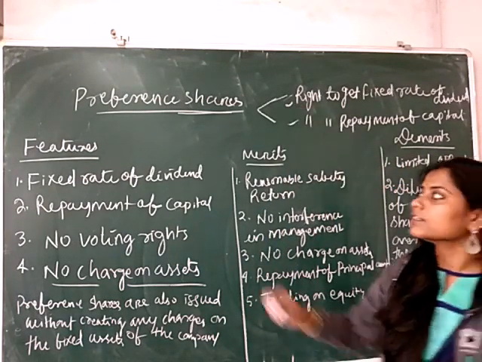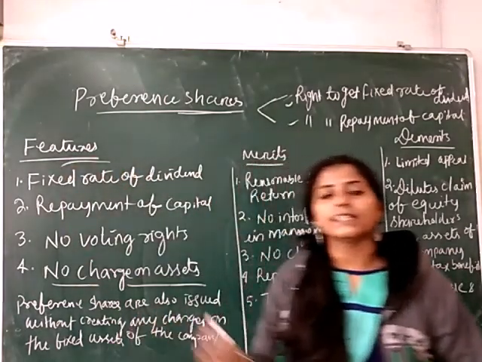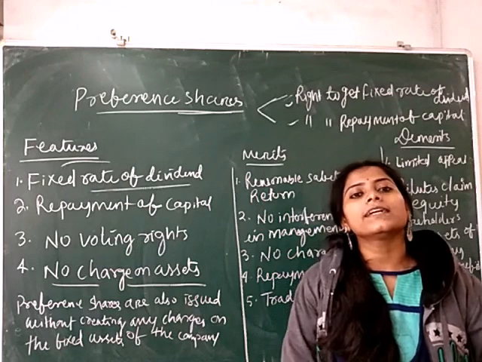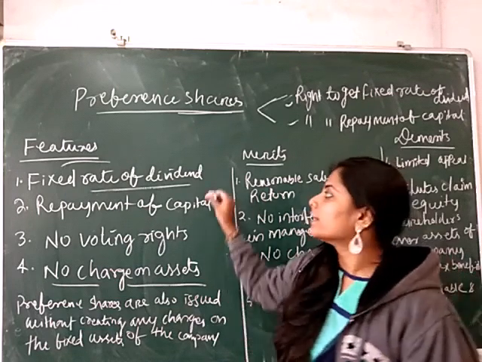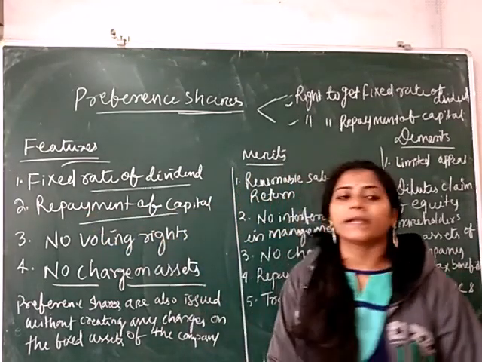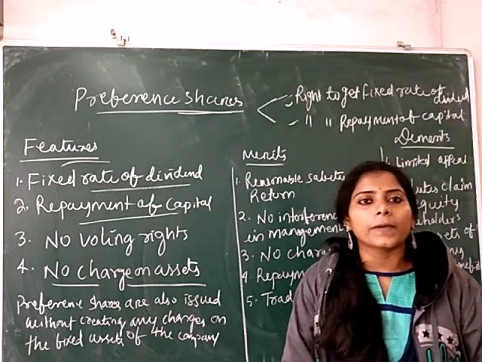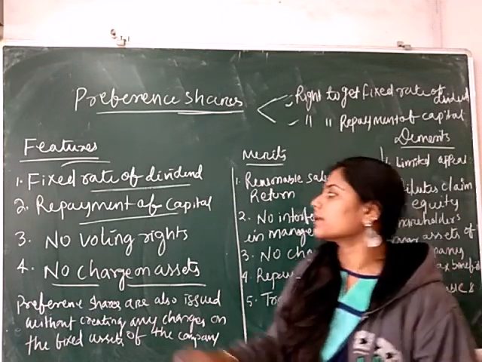Now we discuss some features related to the preference shares. First is a fixed rate of dividend. Preference shareholders get a fixed rate of dividend. Next is repayment of capital. Preference shareholders are repaid their capital before payment to the equity shareholders of the company.